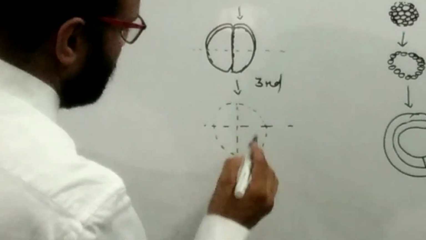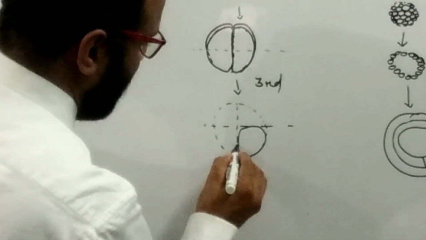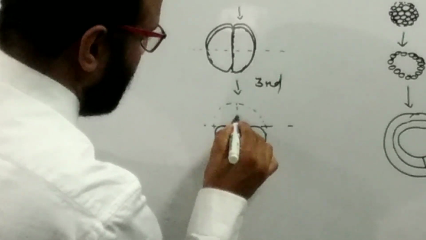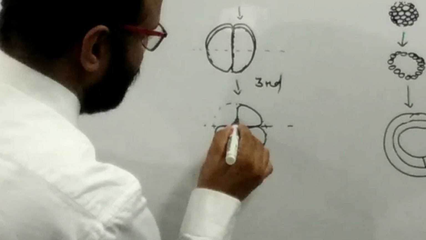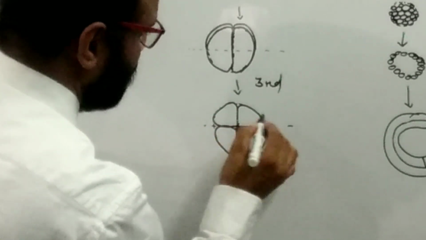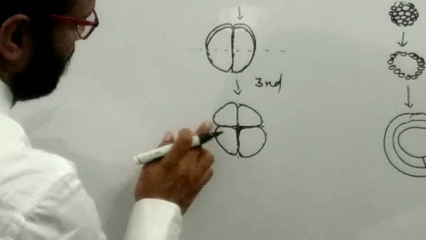Suppose that the diagram is not correct; this is a diagrammatical, rough representation. Suppose that these are the four blastomeres.